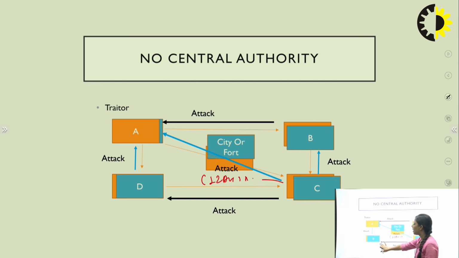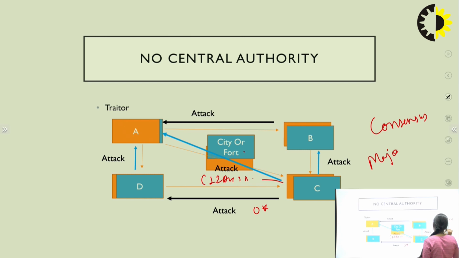So he will acknowledge that okay, we will attack on this particular thing. So all of the nodes will have to be a majority that they will attack at this particular time. So over here also the consensus will work. How will the consensus work? The majority will be there.